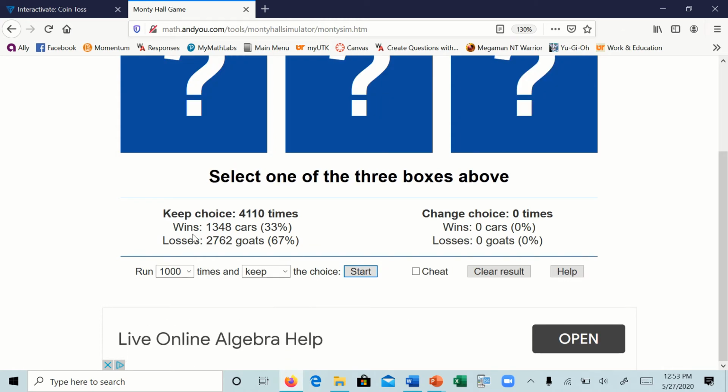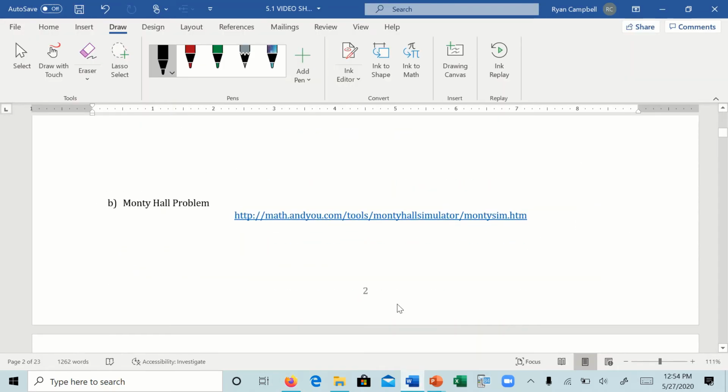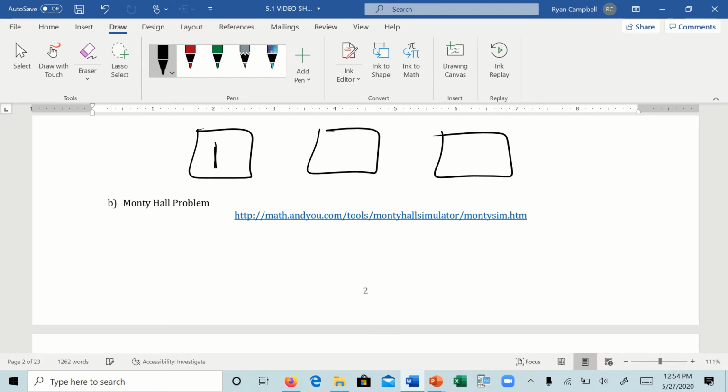So this tells us that on the Monty Hall problem, if we switch doors, so if it was the scenario where we had door number 1, we saw that door number 2 was a goat, and so we could switch to door number 3.